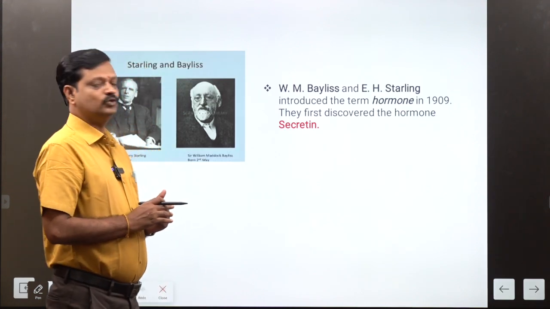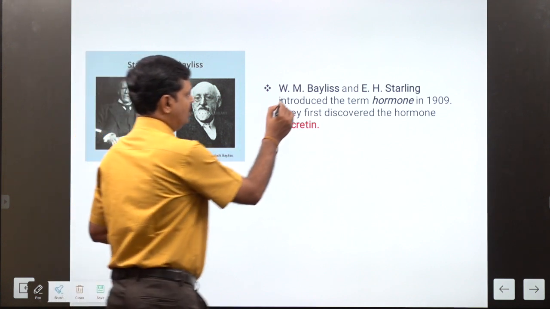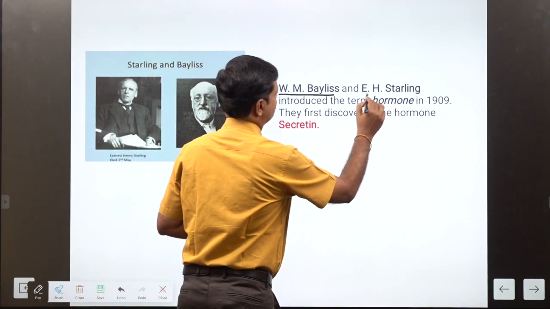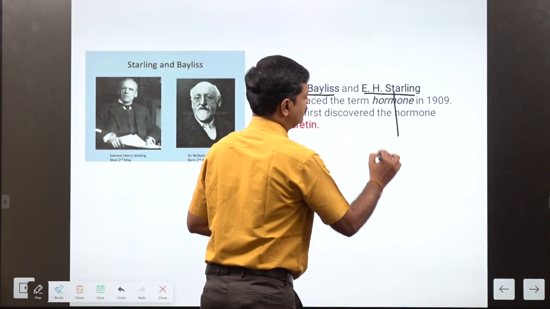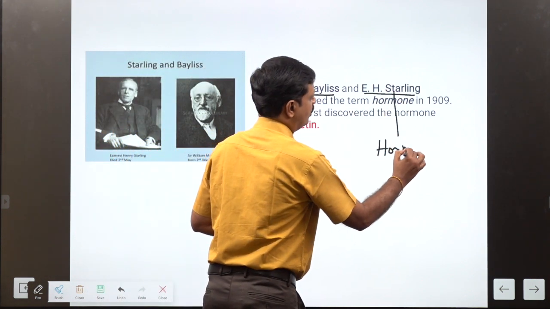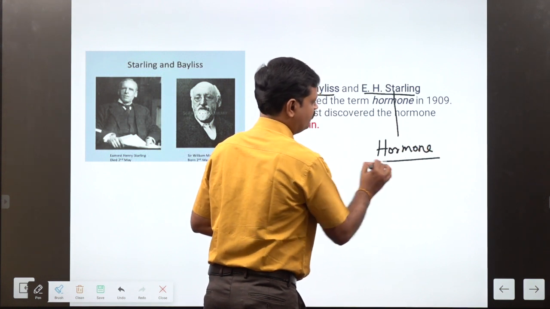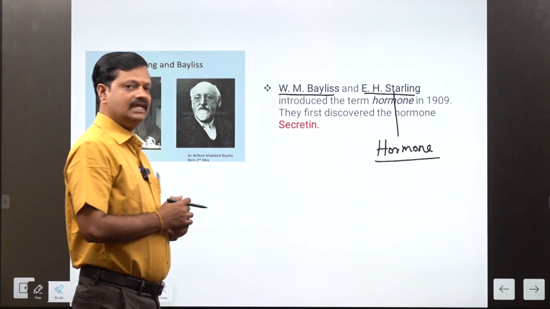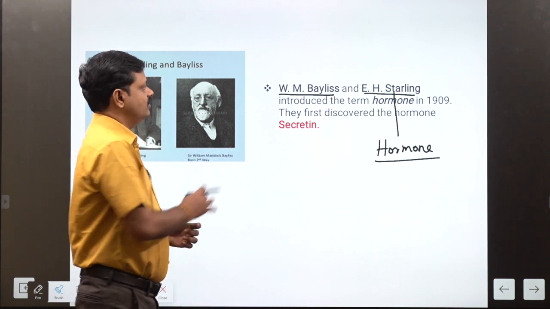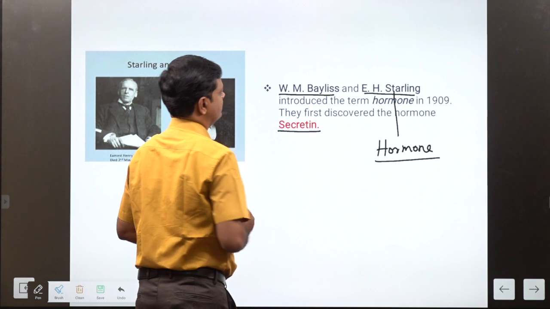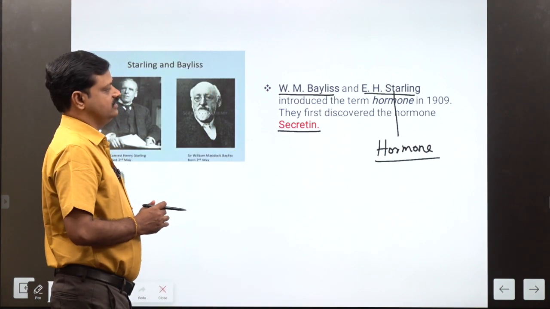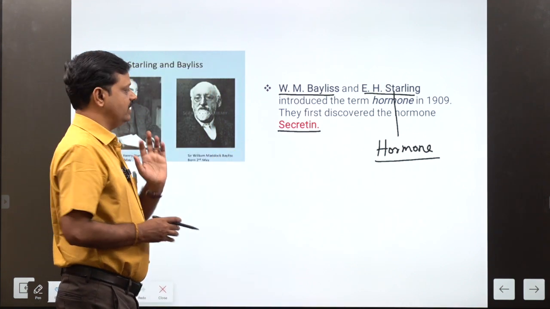The scientists who first discovered a hormone are Bayliss and Starling. Starling coined the term hormone. The first scientist to use the term hormone was Ernest Starling. Bayliss and Starling both discovered the secretin hormone. And what is the function of secretin in our body?